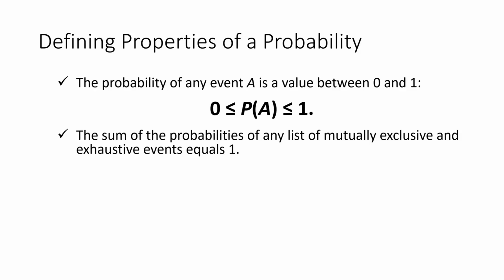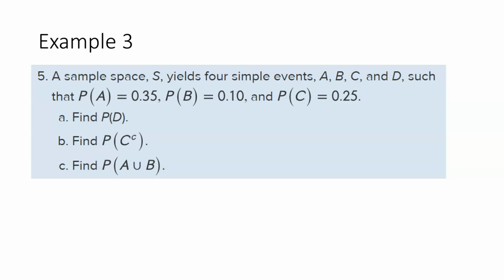And the sum of probabilities of mutually exclusive and exhaustive events equals 1. So let's look at this example here. A sample space yields 4 simple events A, B, C, D, and they give us the probabilities of A, B, C, but they say find D.